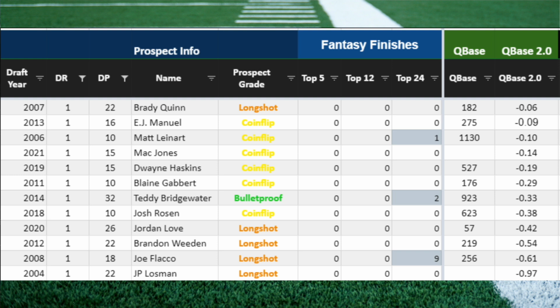Only 3 of this entire list have hit a top 24 season, and not a single one of them, absolutely 0, has hit a top 12 season. Not even one, which is pretty remarkable in my opinion. This is the group that Mac Jones fits into. This is not a good group. This is not where you want to be.